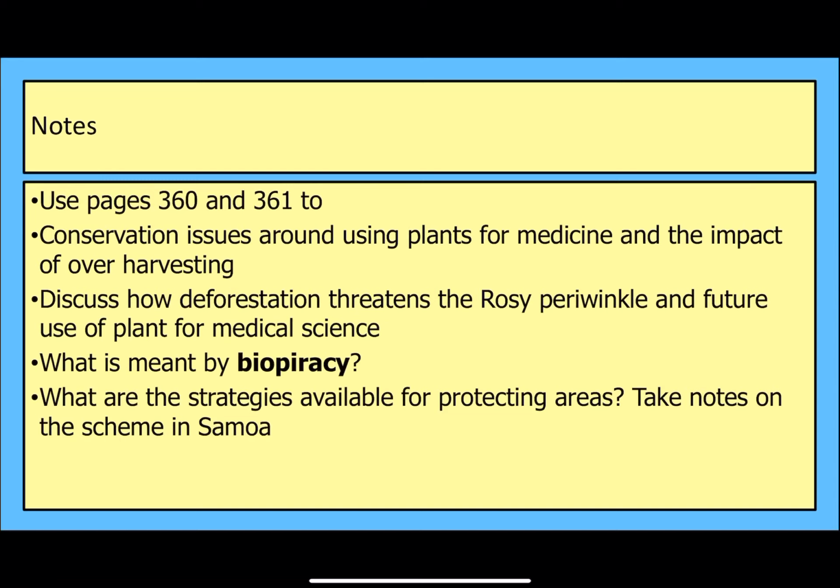Looking then at the effects of deforestation, what is biopiracy, and then a bit of an idea about the strategies that can be used to reduce the impact, because in an exam you can talk about the negatives and how nature is badly affected by use of these plants, and then you can look at the other side and say, well, however, there are these projects which are there to protect nature, such as in Samoa and Costa Rica.